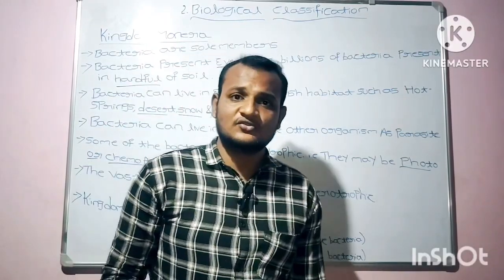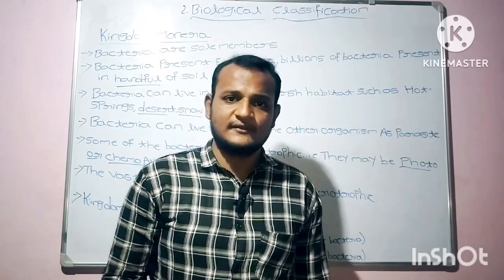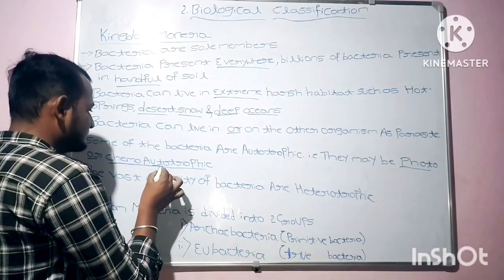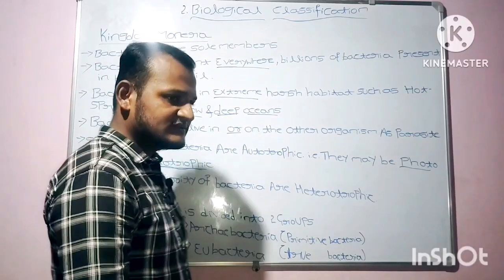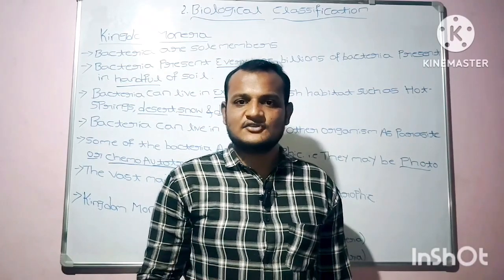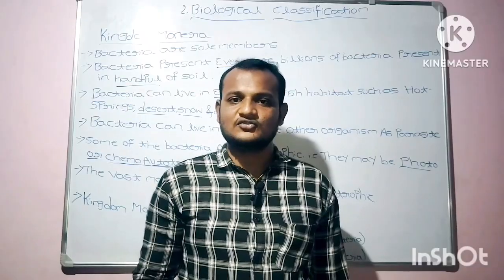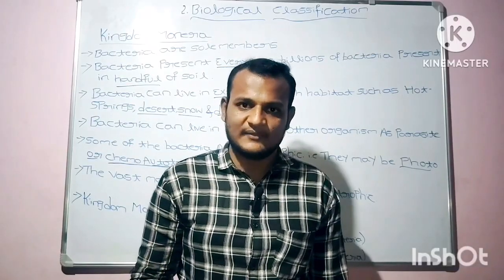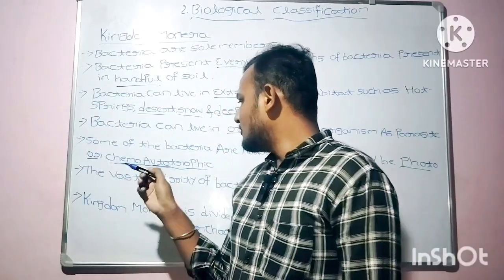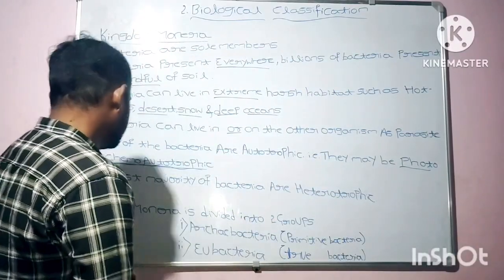Photoautotrophic means through sunlight they can synthesize their food. And chemoautotrophic means with the help of several types of chemicals, or through several chemical reactions, they can prepare their own food. They are generally termed chemoautotrophs. But the vast majority of the bacteria are heterotrophic.